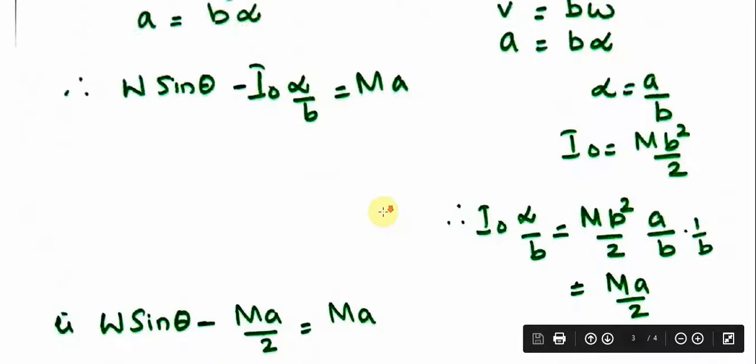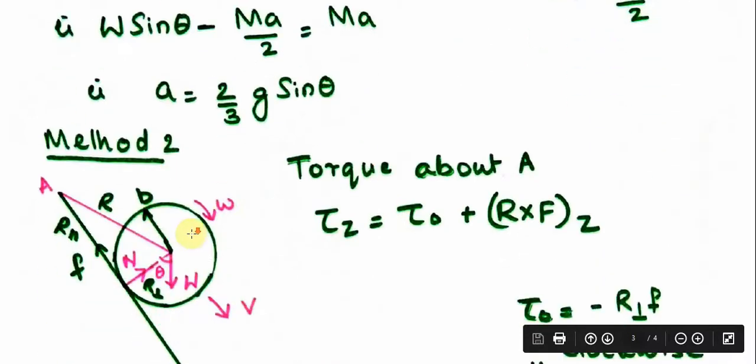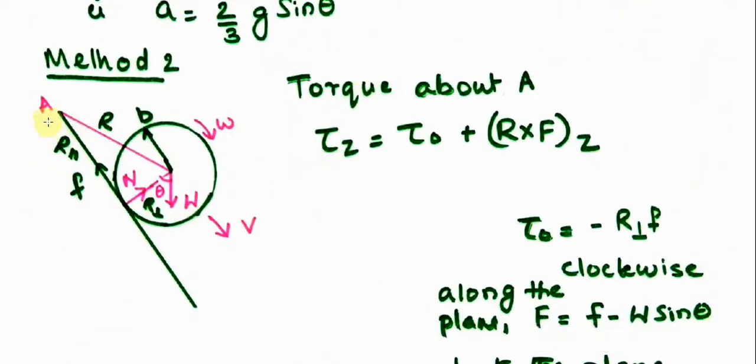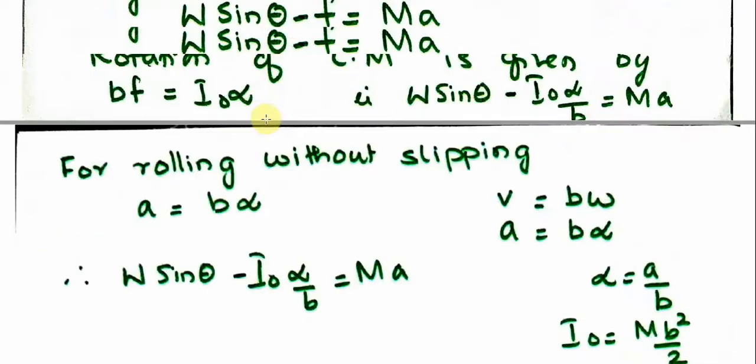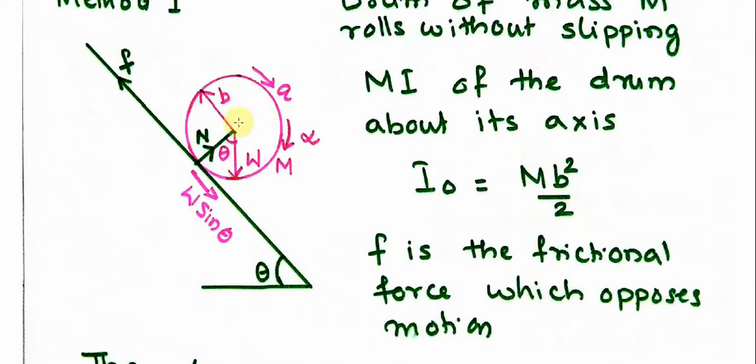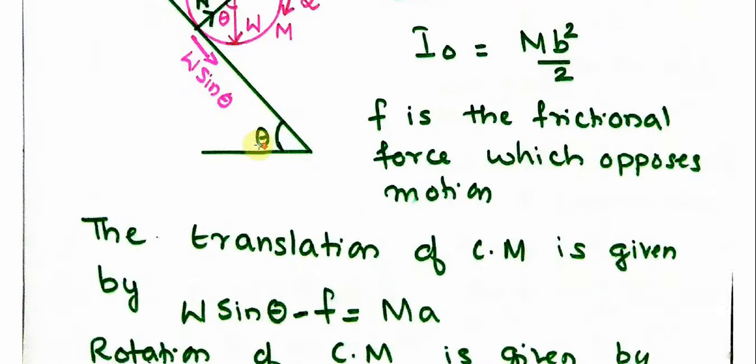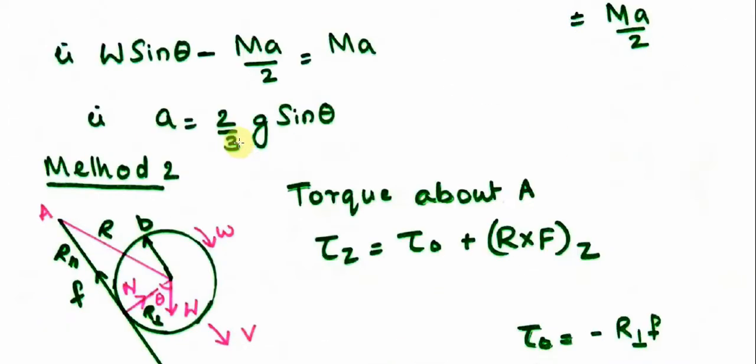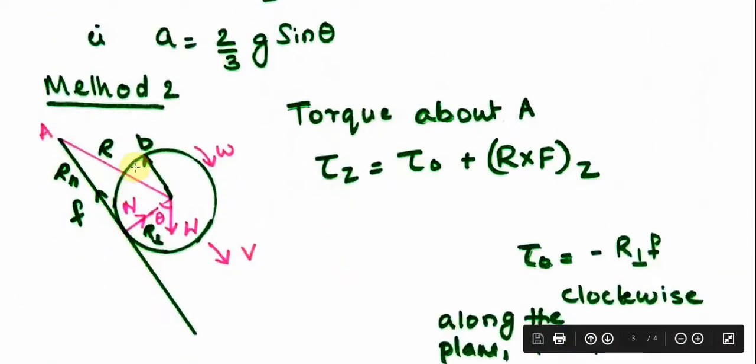So that is one method. Another method of doing it is, we are going to find out the torque about origin A. Earlier we discussed this situation with respect to the center of mass. In the next case, we are going to consider the motion with respect to origin A. So this is rotating. Omega is the angular velocity. V is the linear velocity.